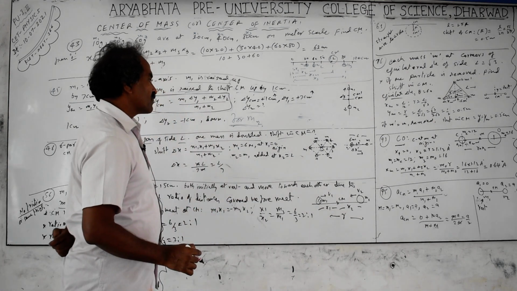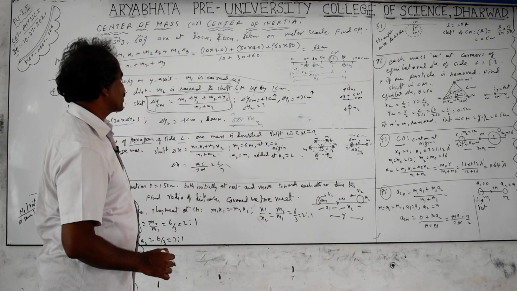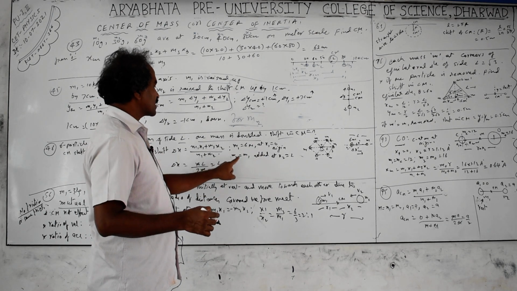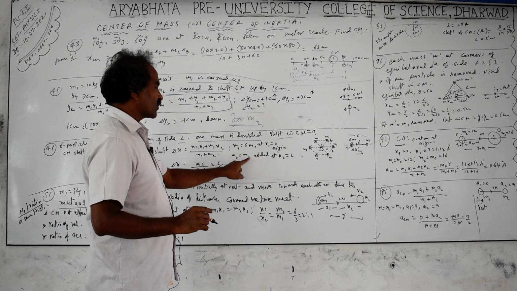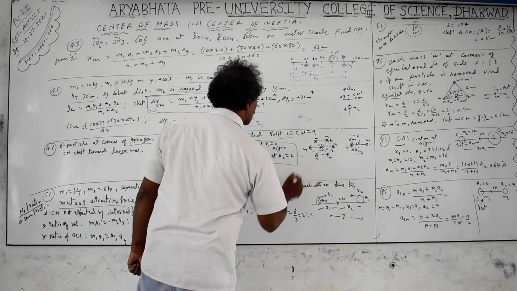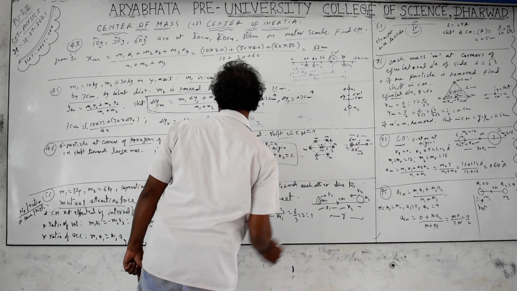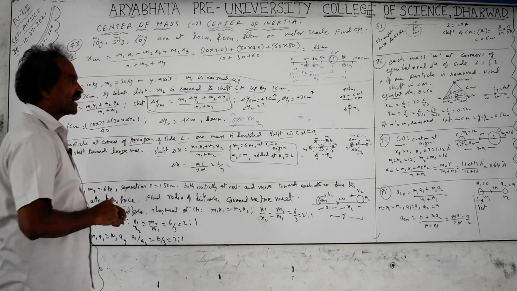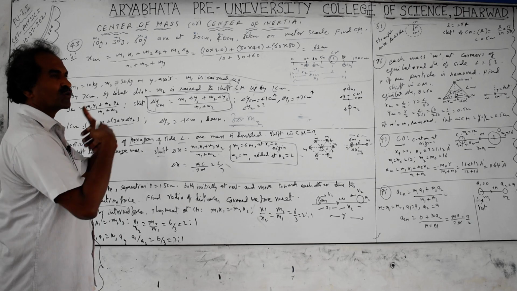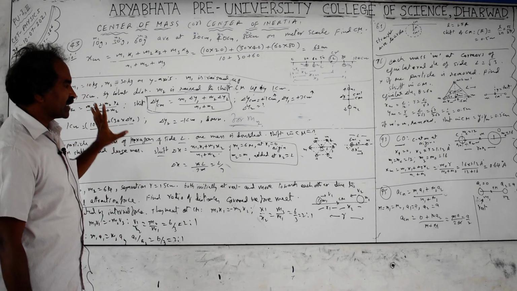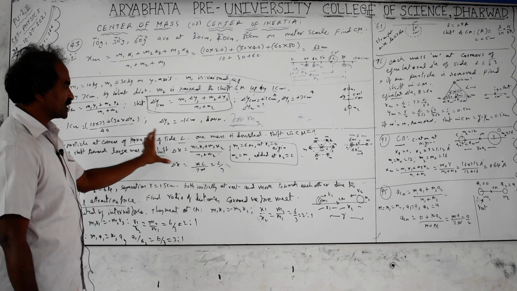Total mass 6m at the origin means x1 is equal to 0. Total mass m1 is 6m, and m2, the new particle, is equal to m, added at distance x2 equal to L. Then the new shift in the center of mass: if you are adding extra weight, the center of mass will shift towards the larger weight. The same problem can be asked for a triangle, even a square. The procedure is similar.